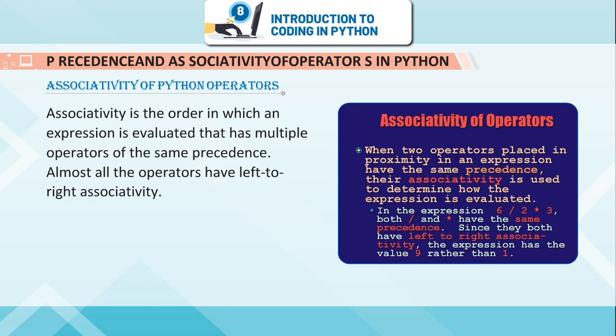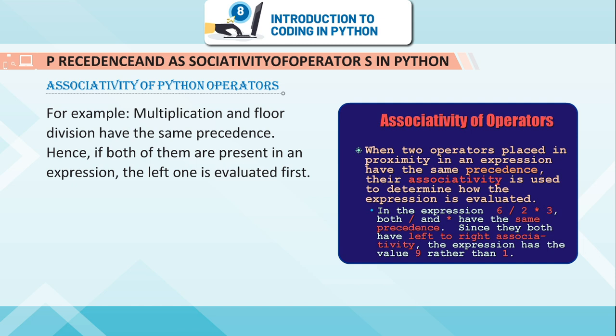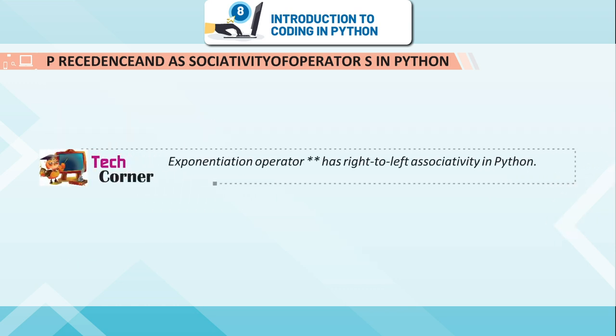Almost all the operators have left to right associativity. For example, multiplication and floor division have the same precedence. Hence, if both of them are present in an expression, the left one is evaluated first. Tech Corner: the exponentiation operator (**) has right to left associativity in Python.